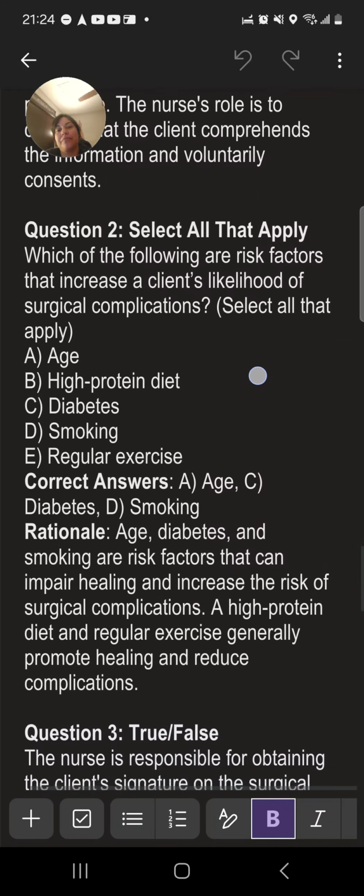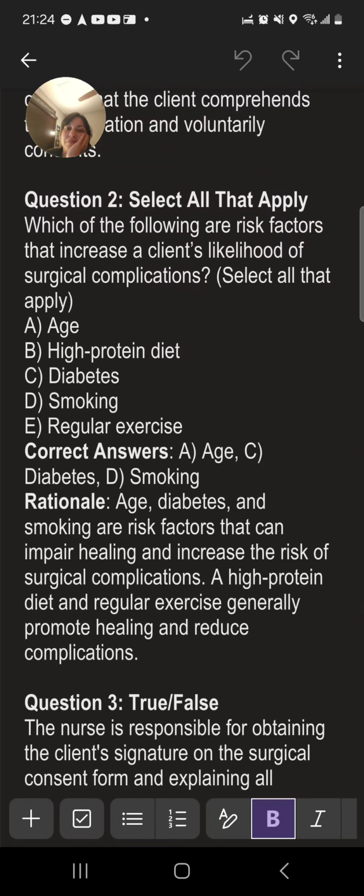Question 2. Select all that apply. Which of the following are risk factors that increase a client's likelihood of surgical complications? A. Age. B. High protein diet. C. Diabetes. D. Smoking. E. Regular exercise. Correct answers: A. Age, C. Diabetes, D. Smoking. Rationale: age, diabetes, and smoking are risk factors that can impair healing and increase the risk of surgical complications. A high-protein diet and regular exercise generally promote healing and reduce complications.